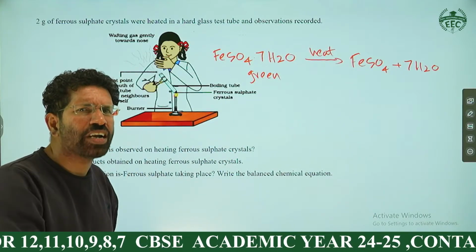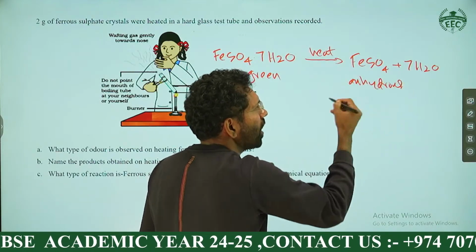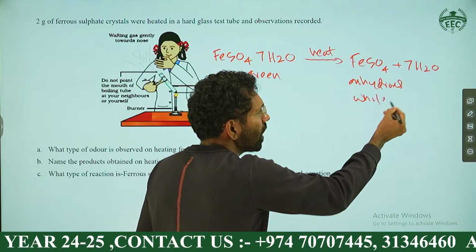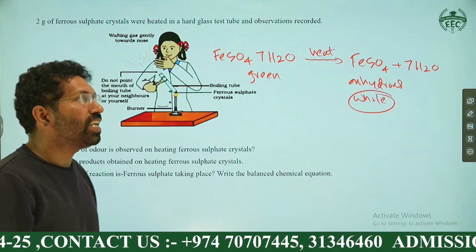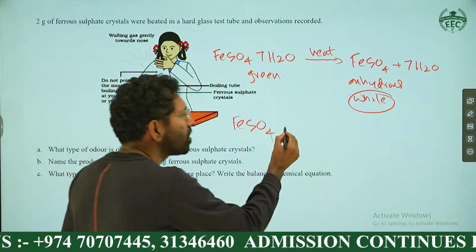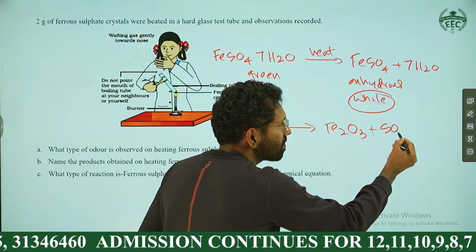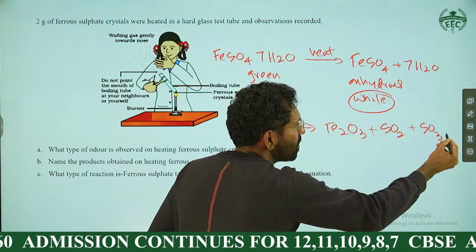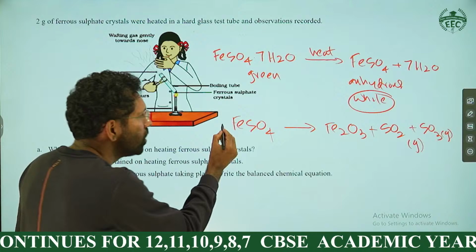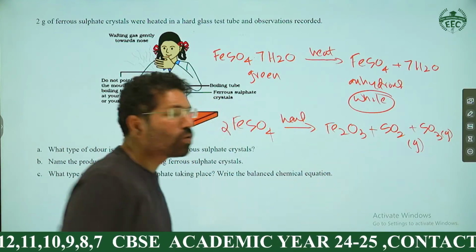Anybody can tell me the color of anhydrous FeSO4? Anhydrous ferrous sulfate has white color. We know that. Then it is not over. We are heating it strongly again. On heating further, you will get Fe2O3 plus SO2 gas plus SO3 gas. This is the equation. If you're balancing, it will be 2FeSO4 on further heating gives Fe2O3 plus SO2 plus SO3.